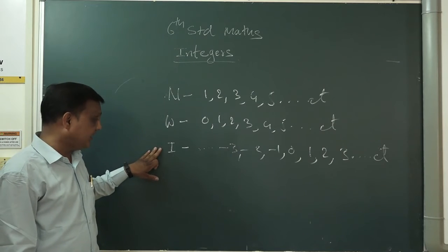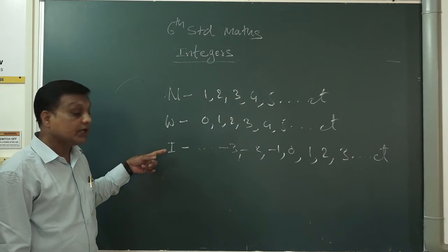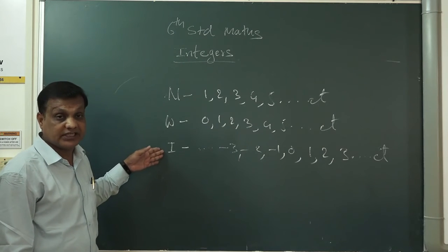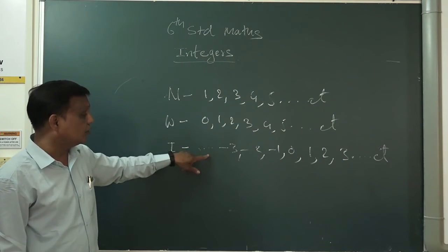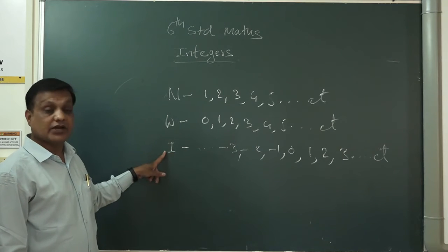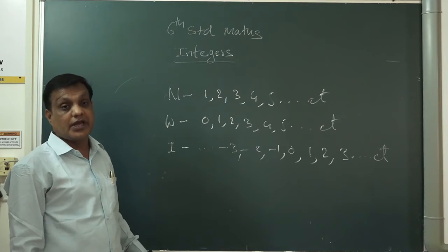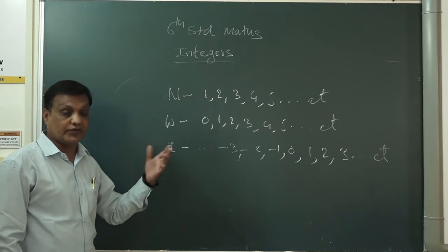And you can say integers to only integers. Integers you will call only integers, you cannot call them whole numbers. We cannot say these are whole numbers because in whole numbers there are no minus numbers. Understand? So integers are called only integers. In higher classes you are going to see some more numbers, rational numbers, irrational numbers, that we will see afterwards.